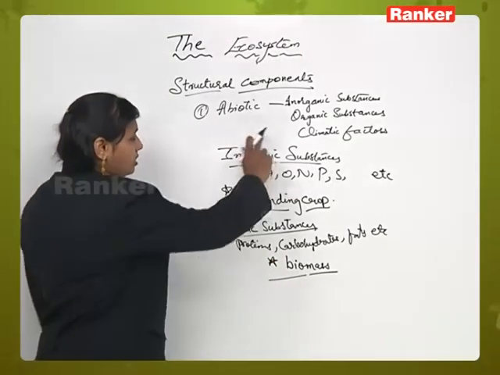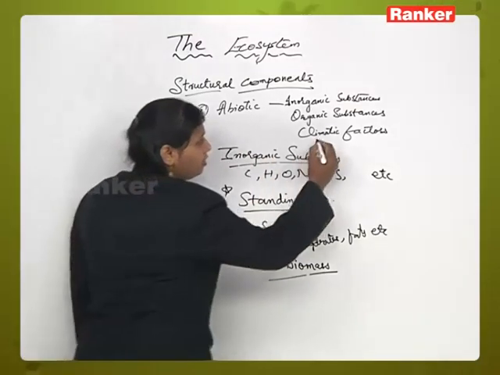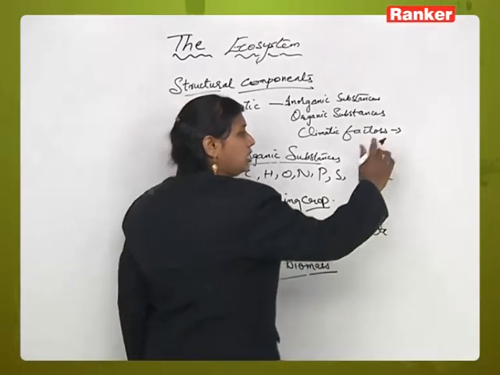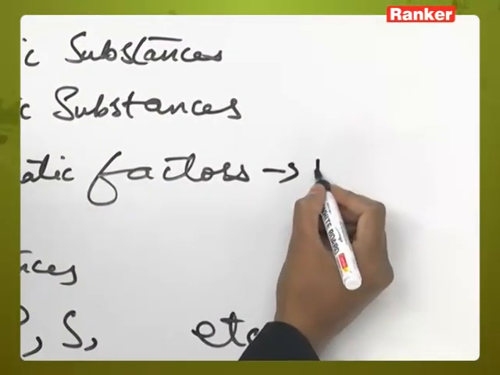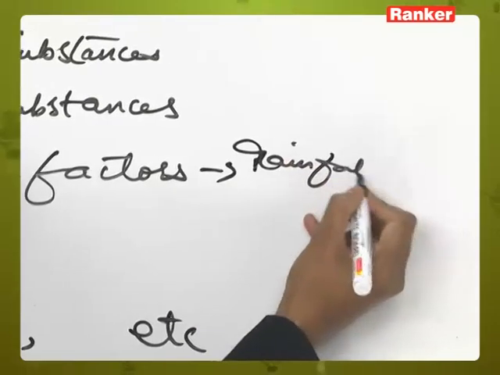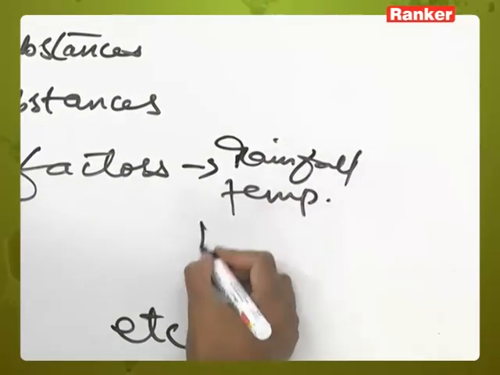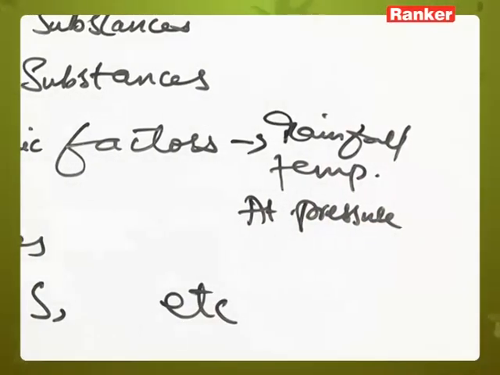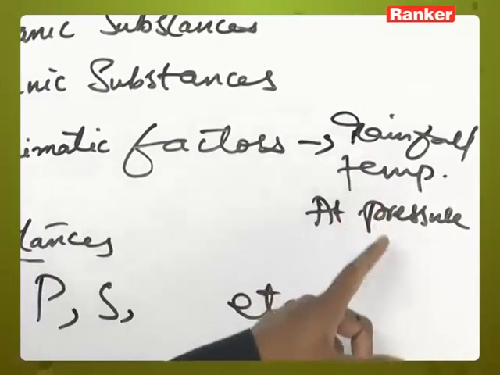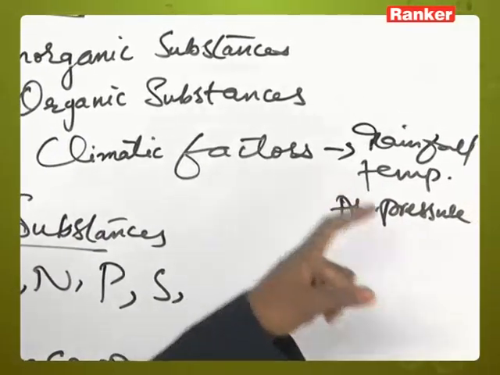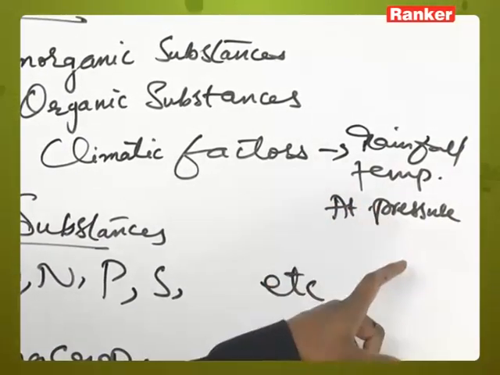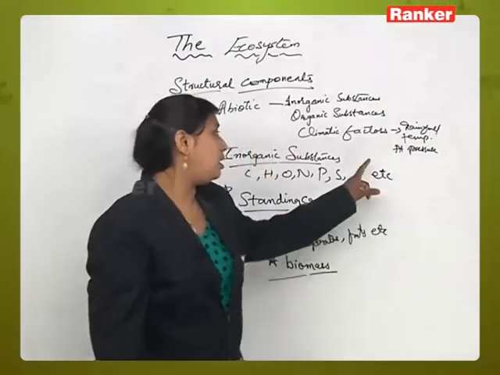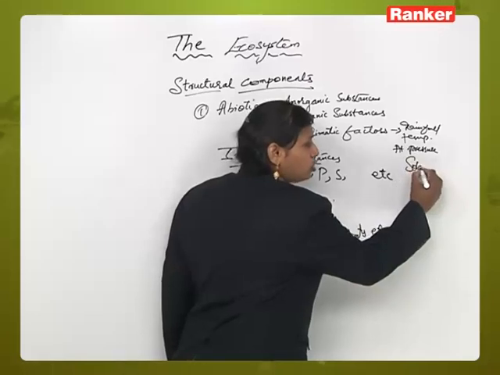Okay, next one we have is the climatic factor. In climatic factors, we will take into consideration atmospheric pressure, rainfall, temperature. All these will be taken into consideration. Whatever the rainfall, temperature, or atmospheric pressure, it needs energy, right? The ultimate source of energy coming to the ecosystem is the sun. So, it will be in the form of solar energy, right?